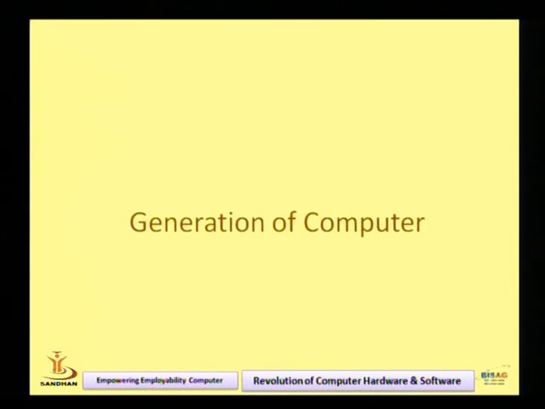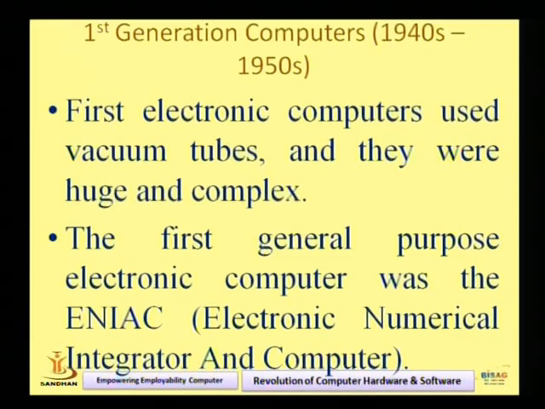Now we are also talking about the generation of the computers, right? There are 5 generations: first, second, third, fourth and the fifth, right? Please check the slide. The first generation of computers was invented in the 1940s to 1950s. This is the era of the first generation computers, right? They are also complex, and the first generation computer is the ENIAC, Electronic Numerical Integrator and Computer.